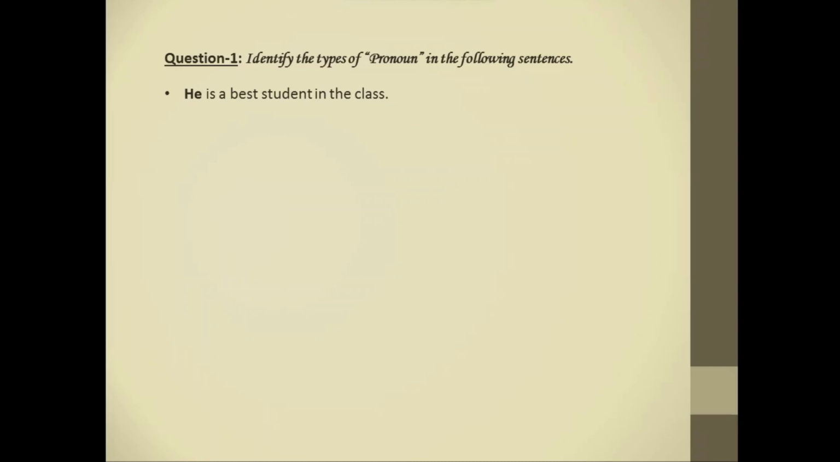It's a personal pronoun. Next, this is a pen. It is a demonstrative pronoun. Next, my friend Reena is doing her job in Delhi. Here, her is a possessive pronoun.